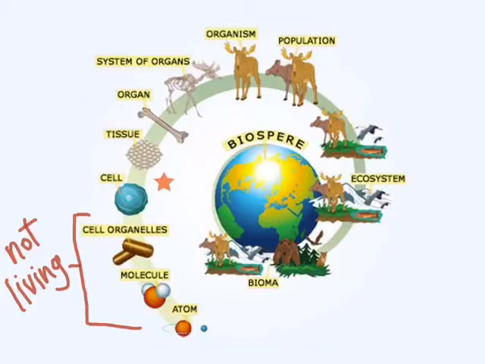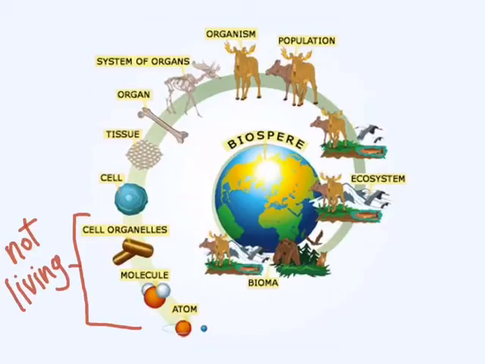When you get to a cell, the cell is alive. And so it's the smallest unit of living things. Like we just said, tissues, organs, system of organs, organisms. Then when you get bigger than organisms, you start to get into ecology.